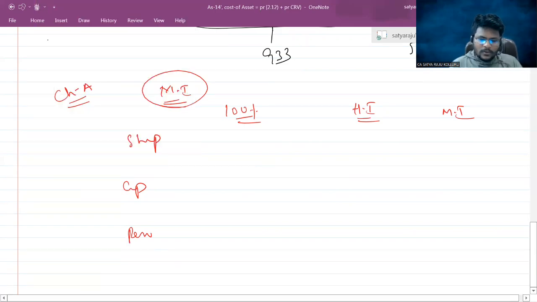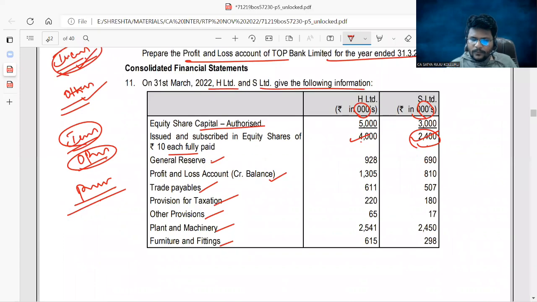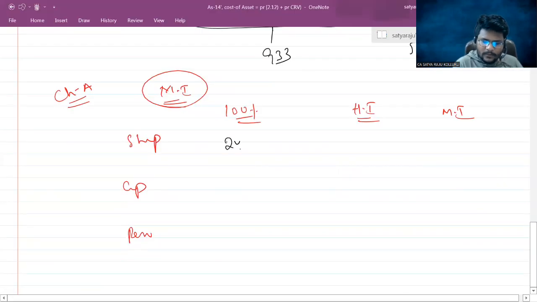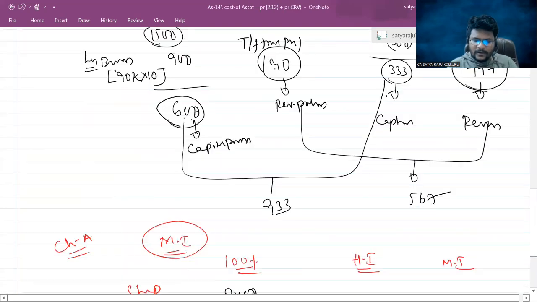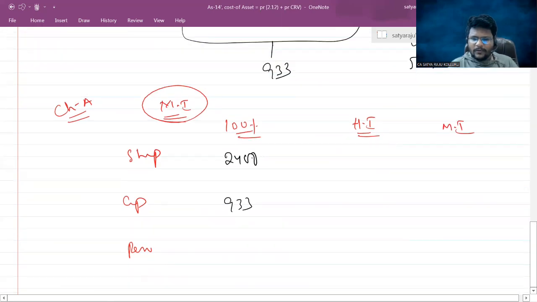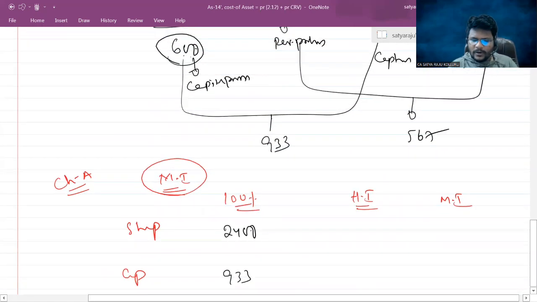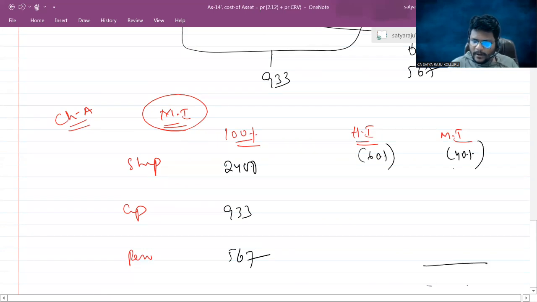Now, share capital of the subsidiary, how much? 2400. Now the total capital profits, how much did you get? 933. 933 is the capital profits. I'm not differentiating, I'm just mentioning the total. Revenue profits, how much? 567. Okay, so holding 60, minority 40. You can divide the total minority and carry forward this amount to the balance sheet.